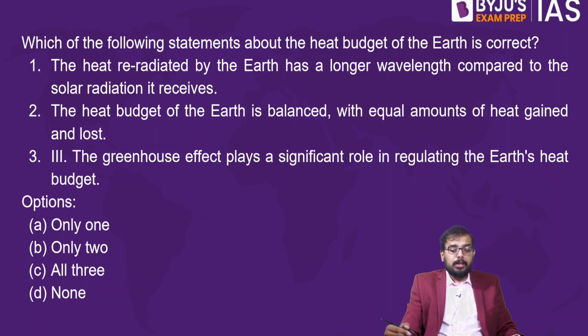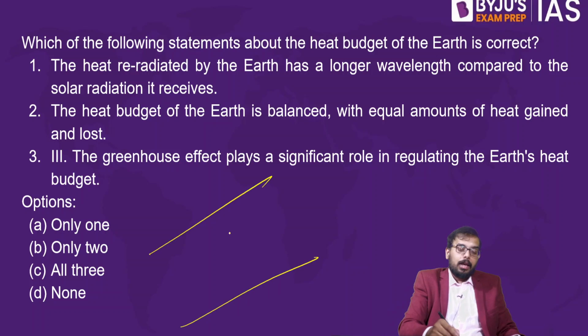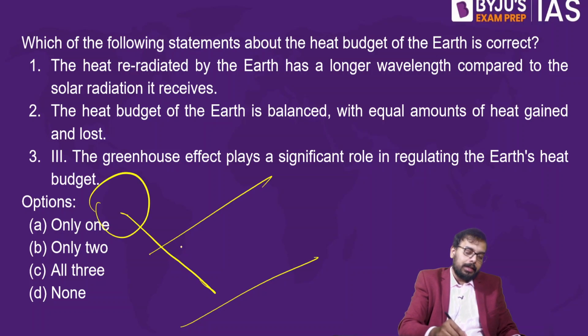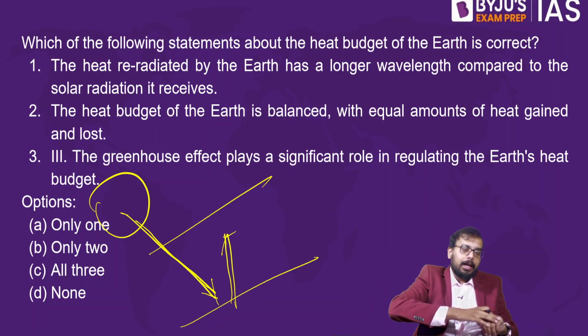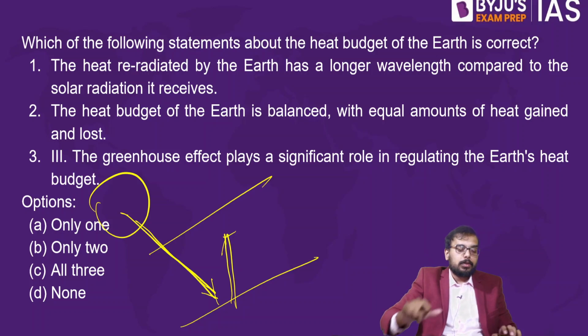Which one of the following statements about the heat budget of the Earth is correct? Okay, this is regarding the heat budget. The heat re-radiated: from the sun, the heat comes, the solar insolation strikes the land and then re-radiates. The radiation of the sun striking the land and radiating back is called re-radiation. The heat re-radiated from the Earth has longer wavelength compared to the solar radiation it receives.